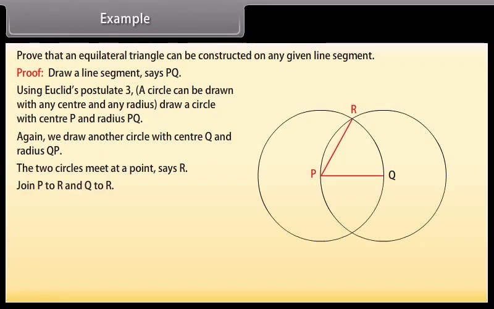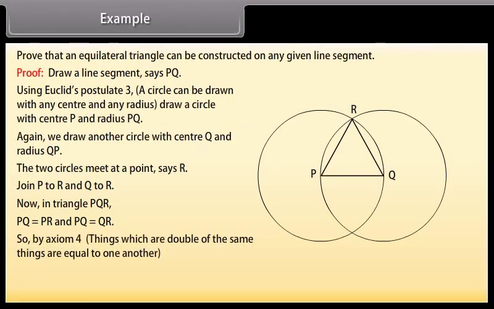Join P to R and Q to R. Now, in triangle PQR, PQ is equal to PR and PQ is equal to QR. So, by axiom 1, things which are equal to the same thing are equal to one another, we get PQ, QR and PR all equal. Hence, triangle PQR is an equilateral triangle.